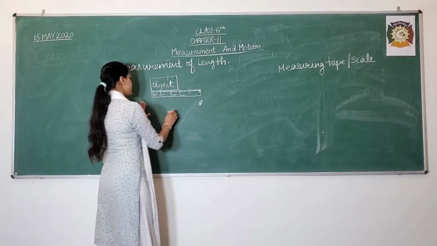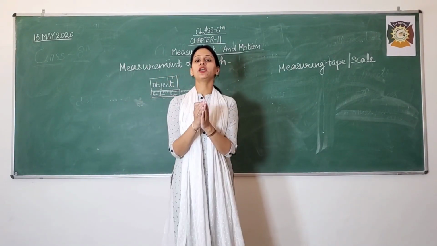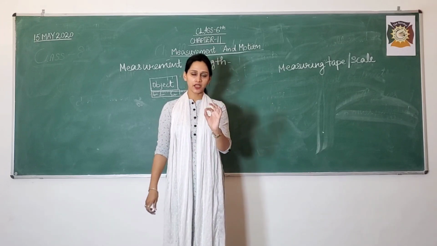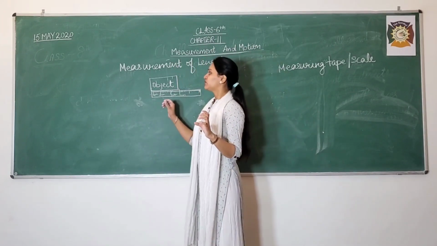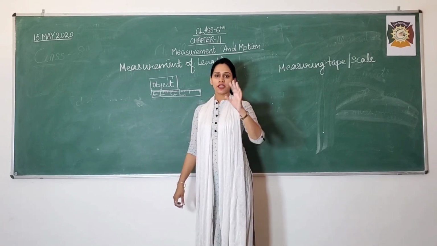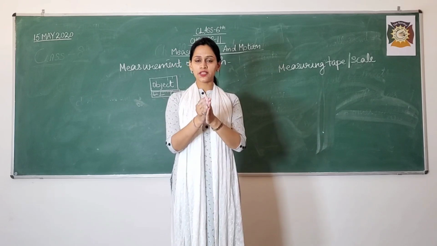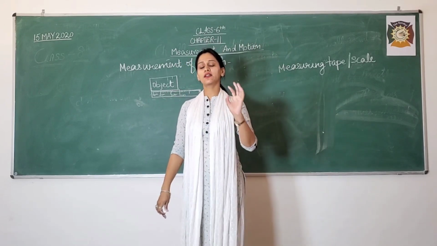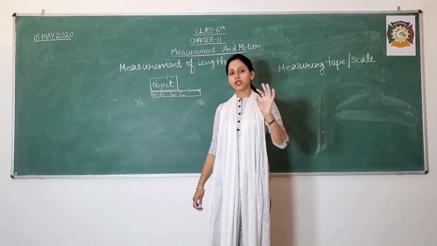This was the first and second point. The third thing is the scale or the measuring tape that we are using should be in perfect condition. It shouldn't be broken. So these are the points which we can follow to measure the length of any object. Okay, so you will try to do this very simple and interesting activity at your home, and you will try to find out the length.